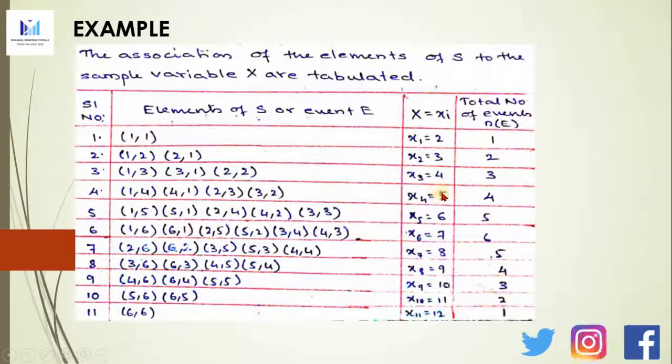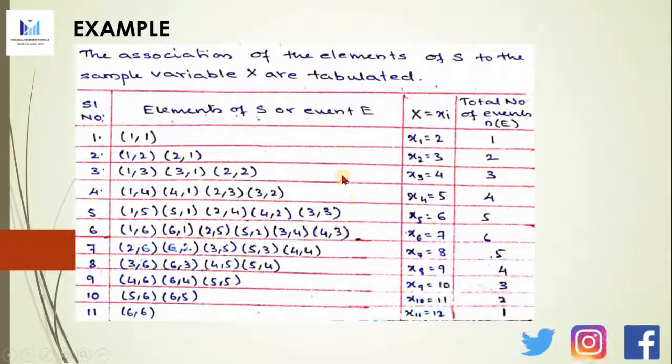Similarly, for the sum 5, what will be the combinations? 1 and 4, 4 and 1, 2 and 3, 3 and 2. Similarly, for sum 6, you will have 1 and 5, 5 and 1, 2 and 4, 4 and 2 and 3 and 3. For sum 7, these will be the combinations. For 8, these will be the combinations, that is 2 and 6, 6 and 2, 3 and 5, 5 and 3 and 4 and 4. Similarly, for 9, you have these combinations. For 10, these, 11, these, and lastly for 12, there is one combination, that is 6 and 6.